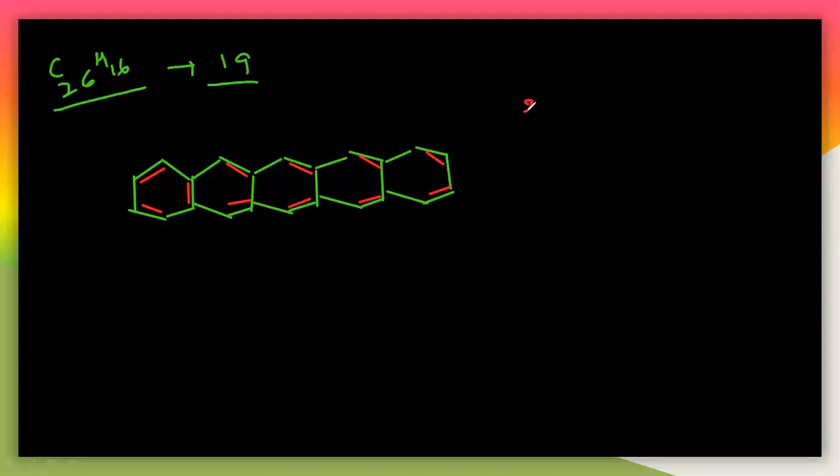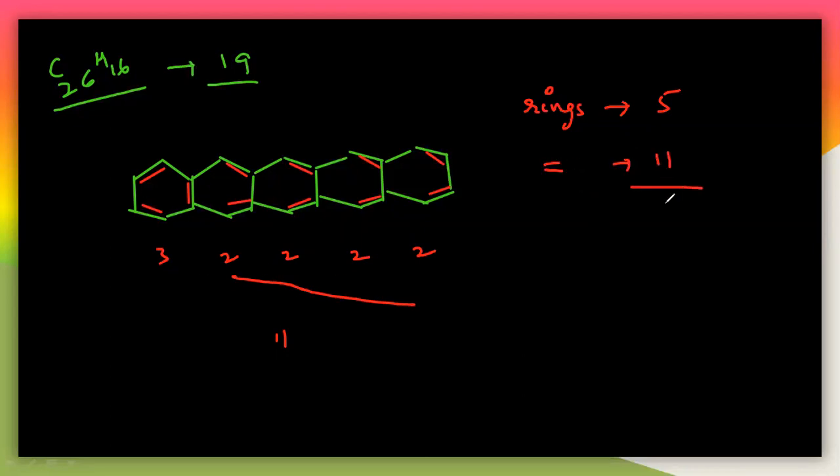So total how many rings are there? Rings, how many are there? 1, 2, 3. Very good. 5 rings are there. So okay. And total double bonds are there. So here 3, 2, 2, 2, 2. How many are there total? Which is 3 plus 2, 5. So here which is 8, 8 plus 3, 11. So 11 plus 5, 16 here. So rings are 5 and double bonds are 11. So totally 16 here. So this is the structure for the C26H16 here.